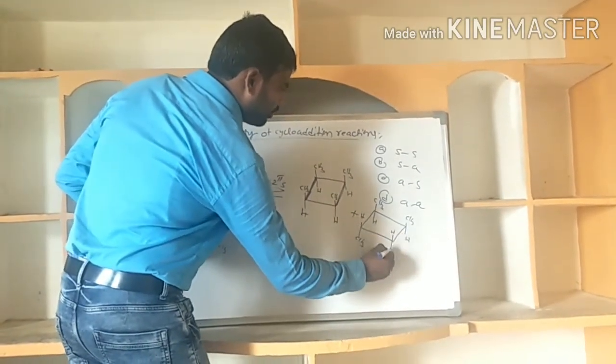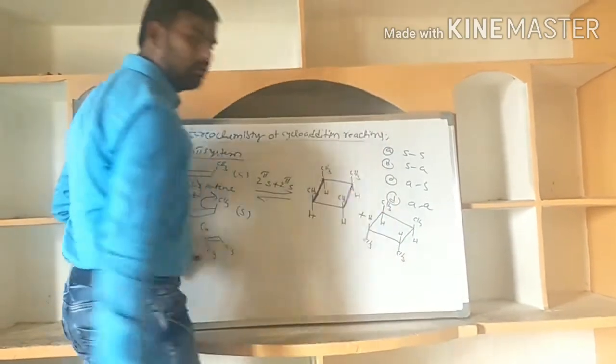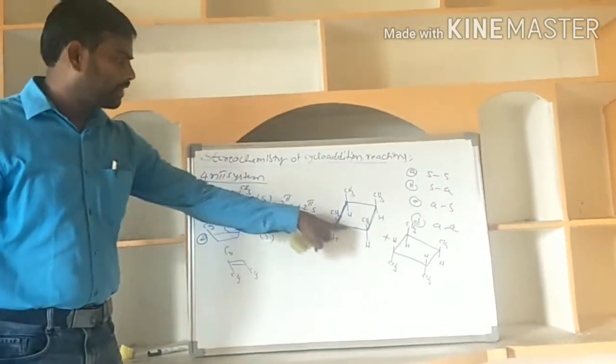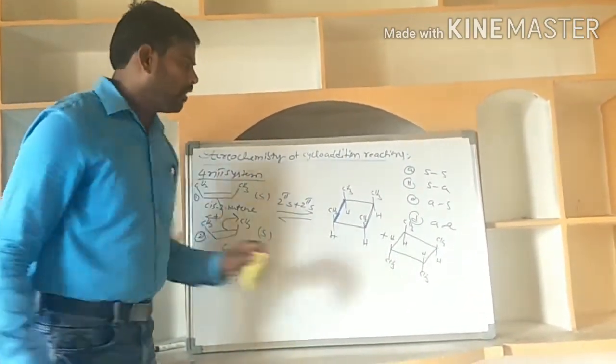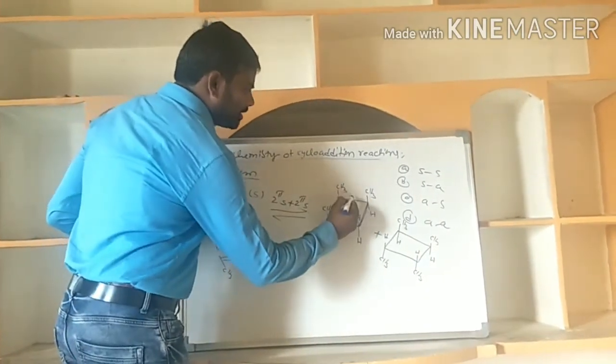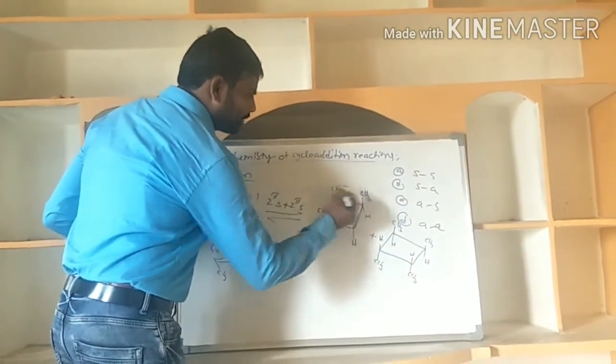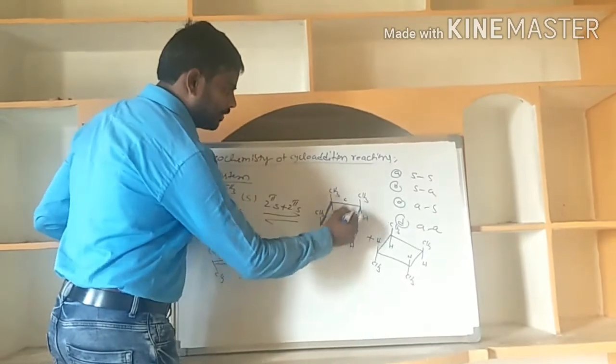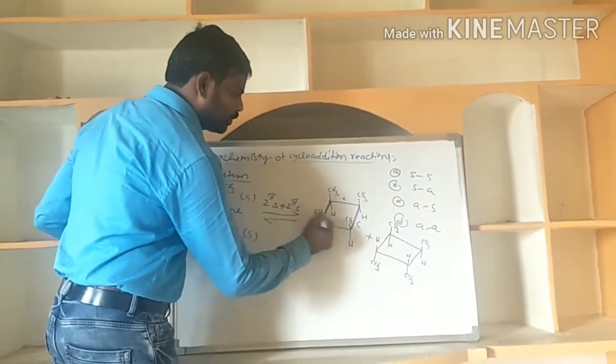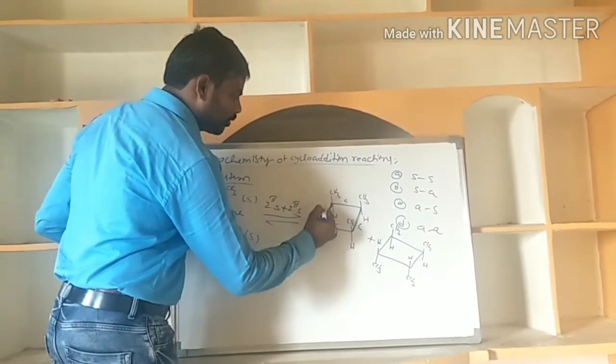Now in this, what is the relation between these methyl groups? Cis orientation. These two are cis, the methyl groups are cis.